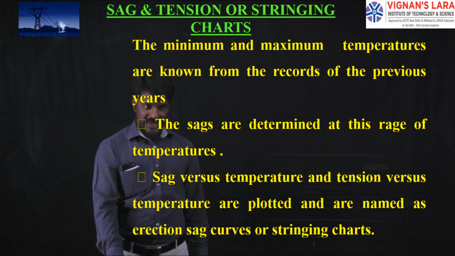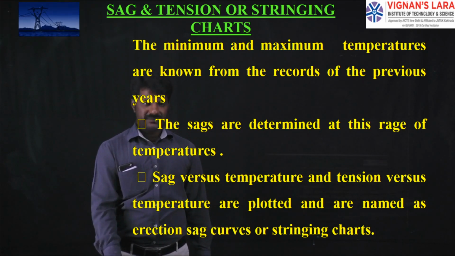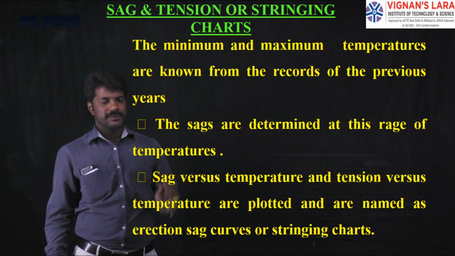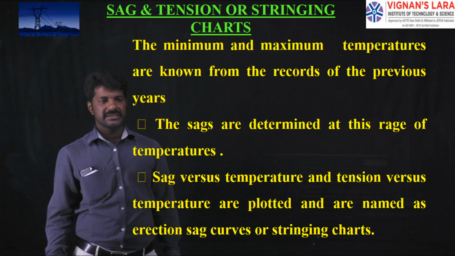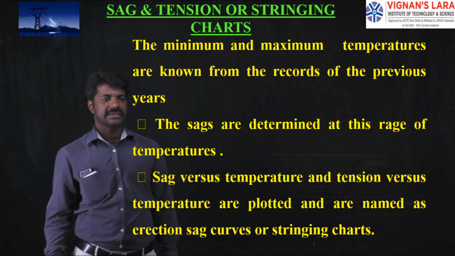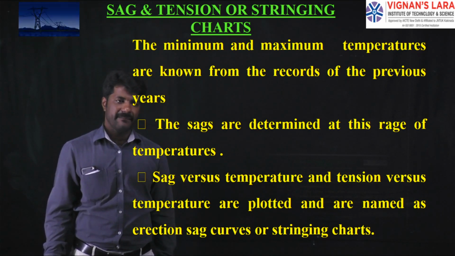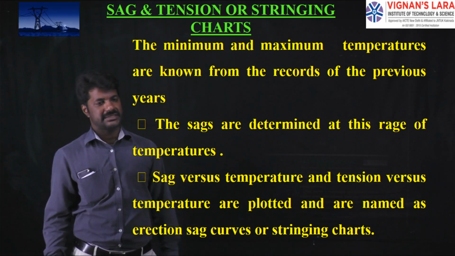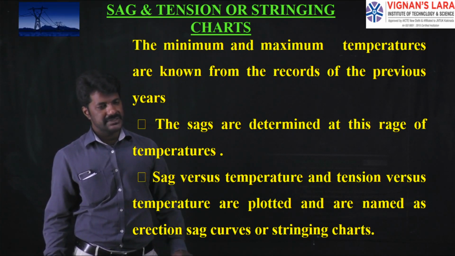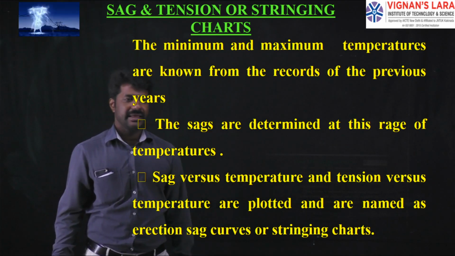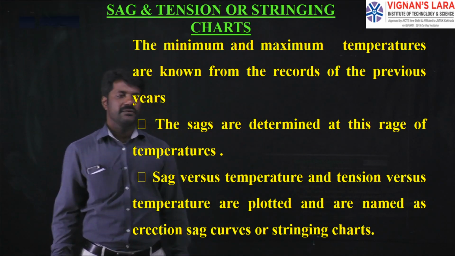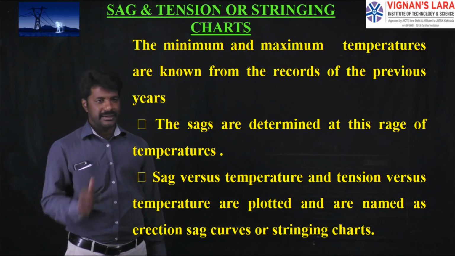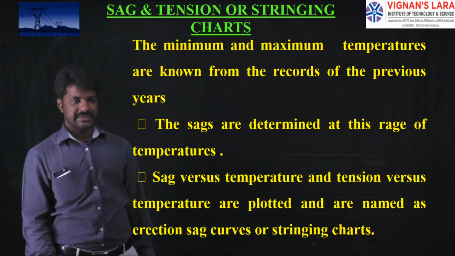Next, stringing charts. The purpose of these stringing charts is this: with the minimum and maximum temperatures known as per the records, we have to calculate all the sags against these minimum and maximum temperatures. If you plot a graph between sag and temperature, and a graph between sag and length, then we will get a stringing chart, which will be helpful for knowing the sag values other than the calculated ones before erecting the transmission line.